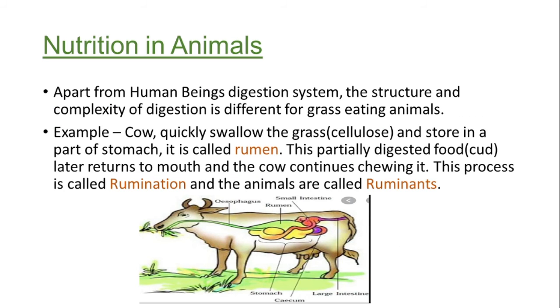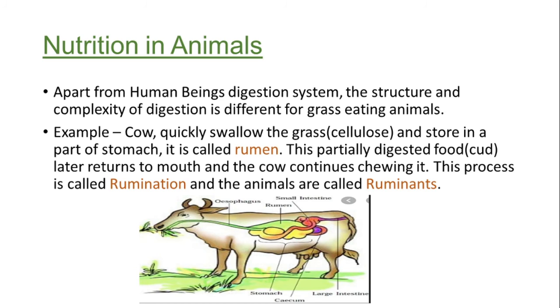Till now we have already discussed how the digestion process is carried out in the human body. But apart from that, in other animals which predominantly depend upon grass grazing, how does the nutrition or the digestion process occur? We will have a brief discussion here. We have given an example of a cow.